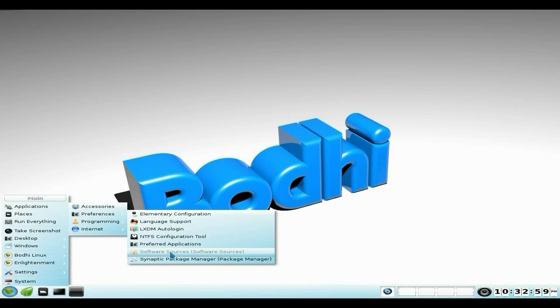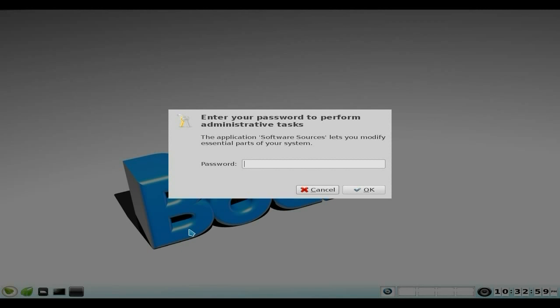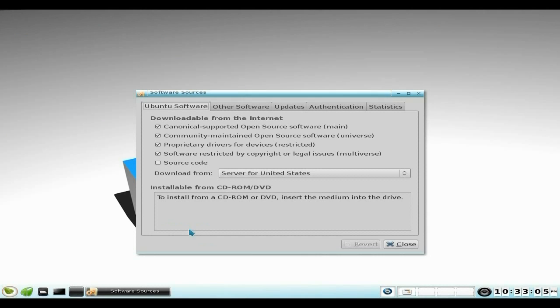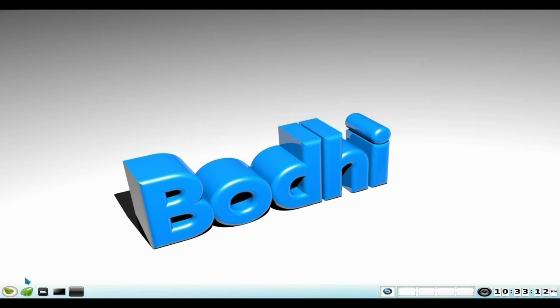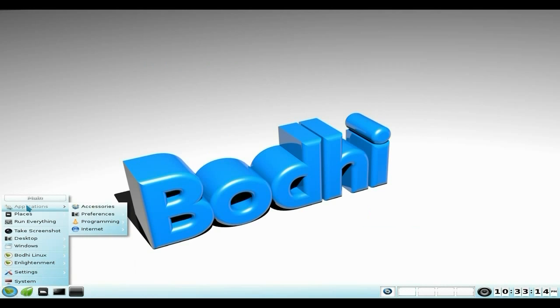So if we go to software sources and open it up, you can see what I mean. It wants my password. We click yes. That's fine for me. And it's basically, as you can see, Ubuntu. And that's your software sources. We'll go back to the menu.